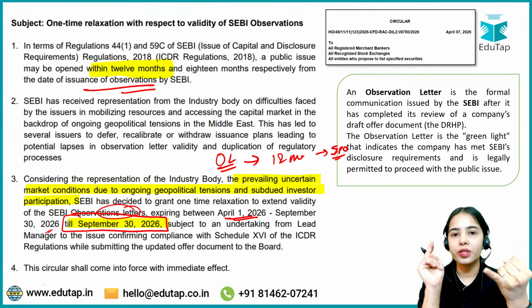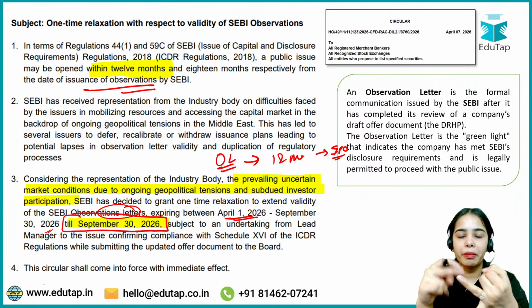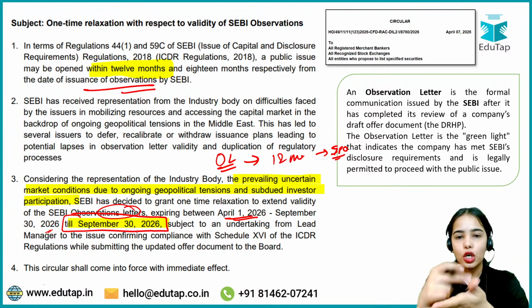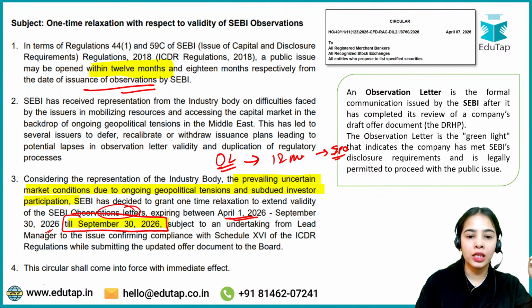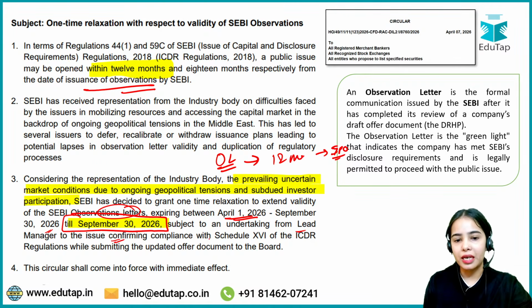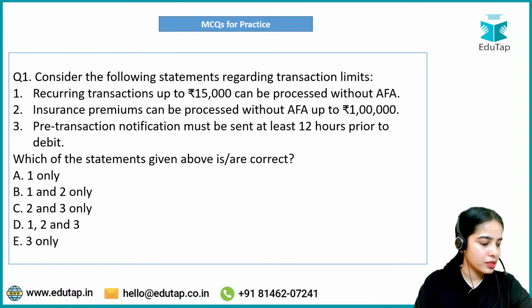So if your observation letter was expiring in April, May, June, July, August, you have got some extra time. Okay. That is the idea. Now, this is subject to the undertaking from the lead manager to the issue confirming the compliance with the rules and regulations. Now, this is the first question. I hope you will be easily able to answer this question.